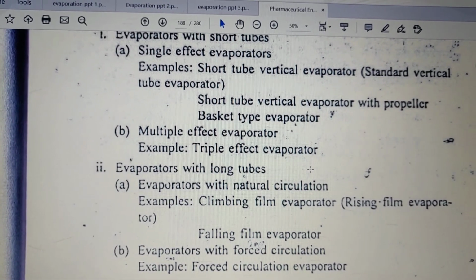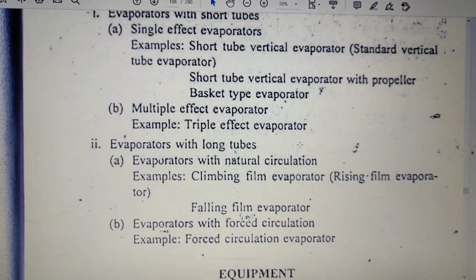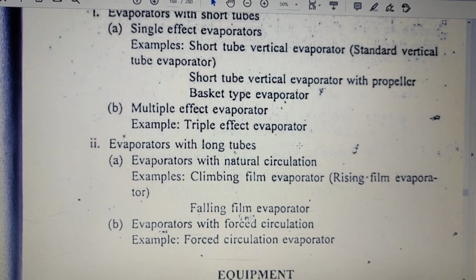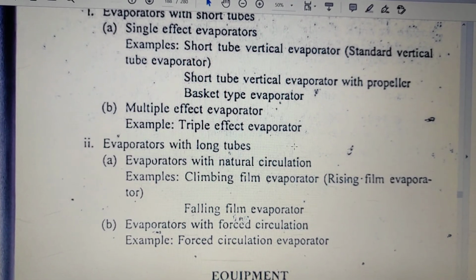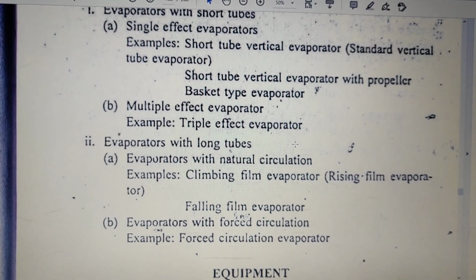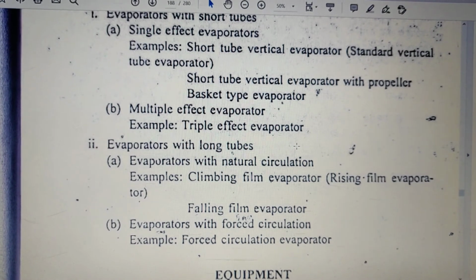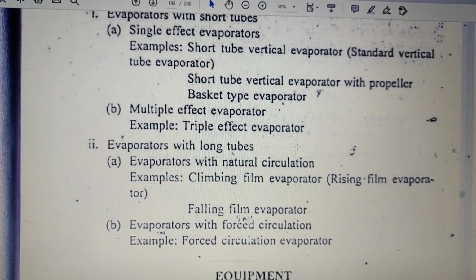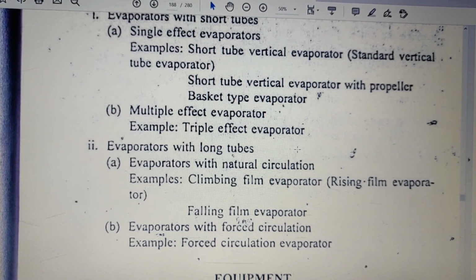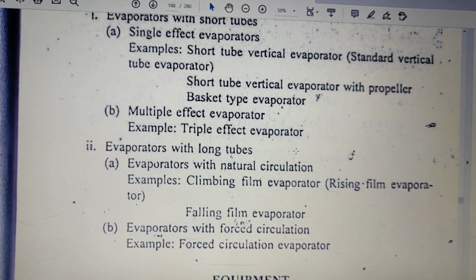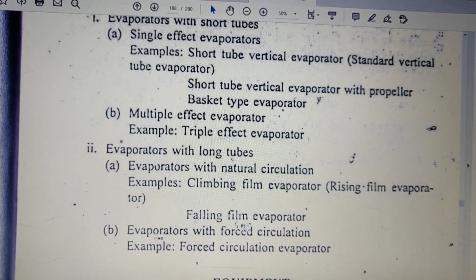Then second is evaporators with long tubes. So in this you have evaporators with natural circulation. So first one is climbing film evaporator. This one is there in your syllabus to be studied in detail. Falling film evaporator works opposite to climbing film, but this is not there in your syllabus now. Earlier it was there. And B is evaporators with forced circulation, and the name of the evaporator is also forced circulation evaporator. Each equipment, each evaporator we will be studying in detail from the next lecture.